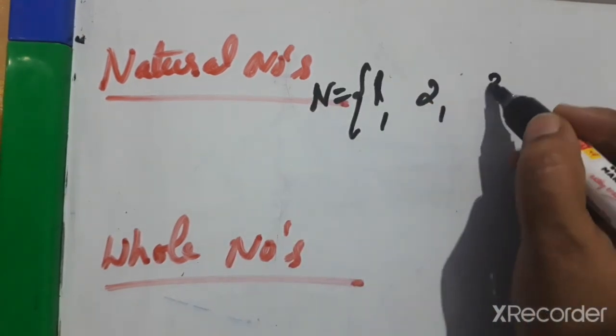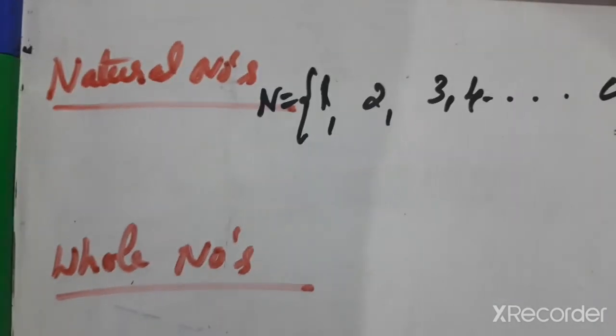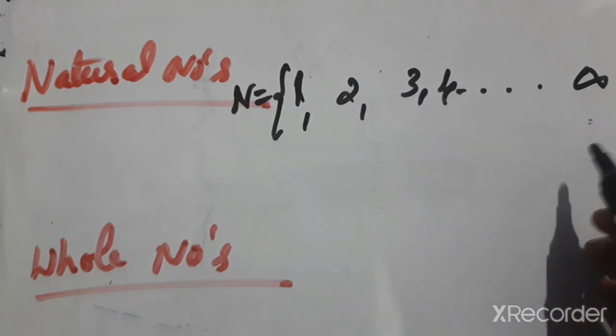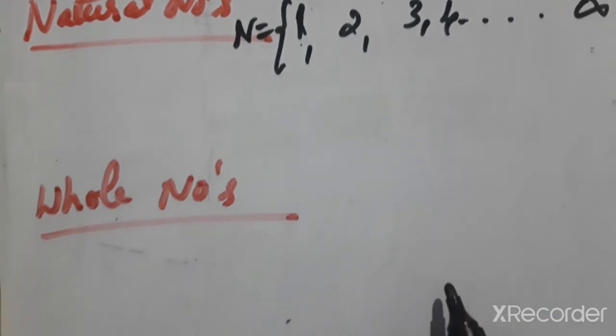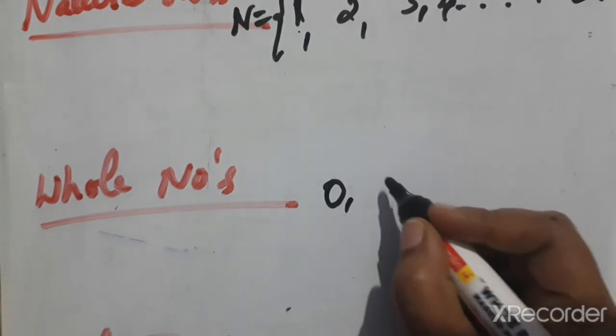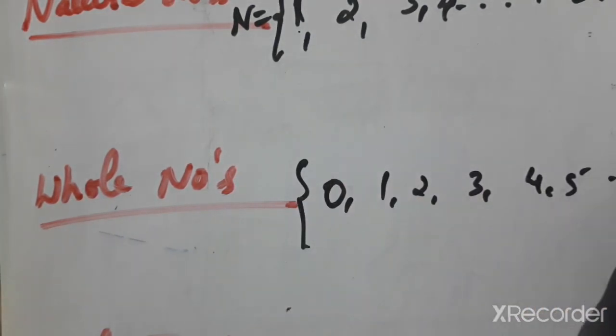1, 2, 3, 4, and so on, infinite. Infinite means we can't count, it will keep going. So natural numbers start from 1. Then whole numbers means natural numbers with 0: 0, 1, 2, 3. So natural numbers including 0 are called whole numbers, and it goes on infinitely.